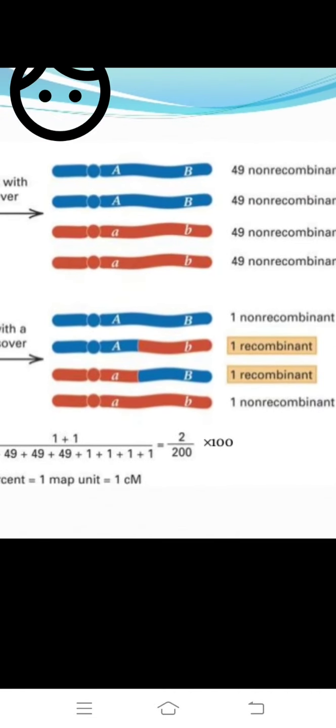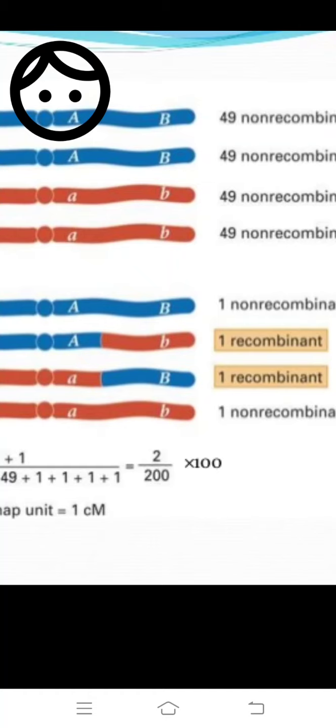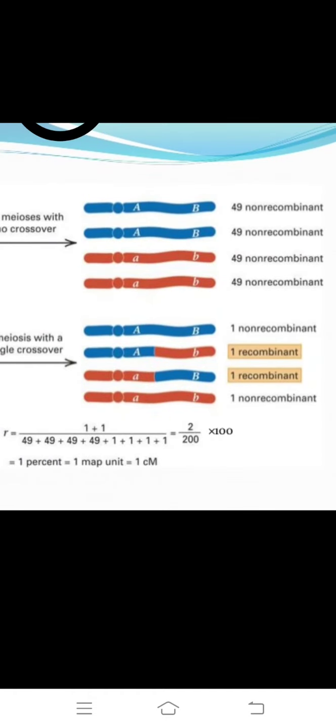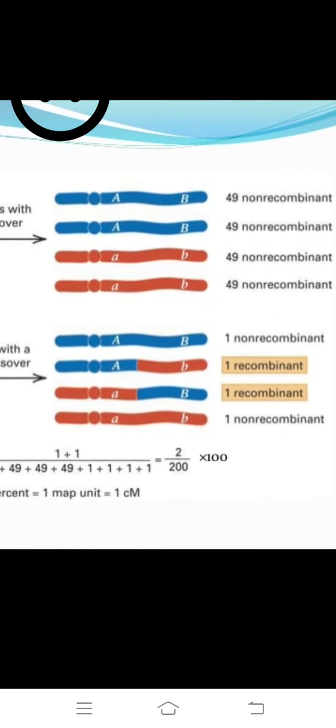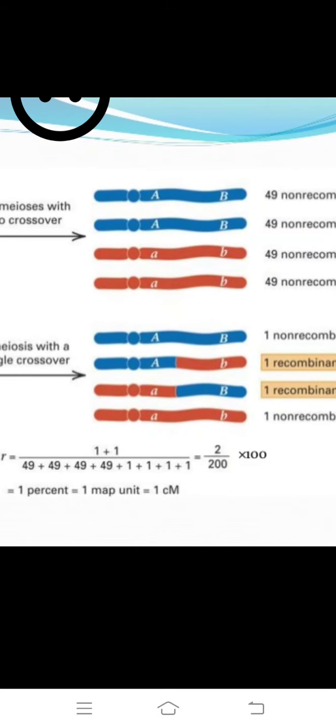So we observe this yellow color marked 1 recombinant and the second one recombinant. So recombinant number 1 plus 1 by 49 meiosis, each with non-recombinants, added together, 2 by 200 into 100.